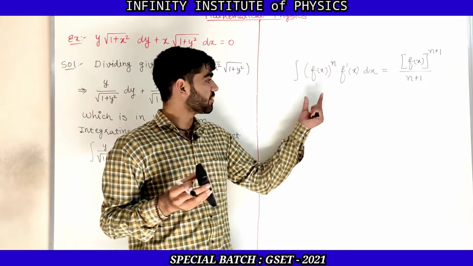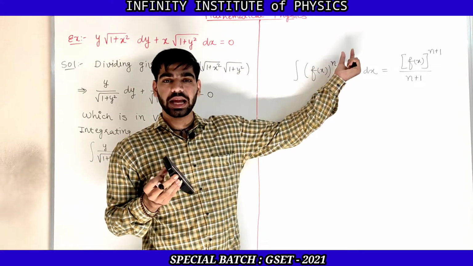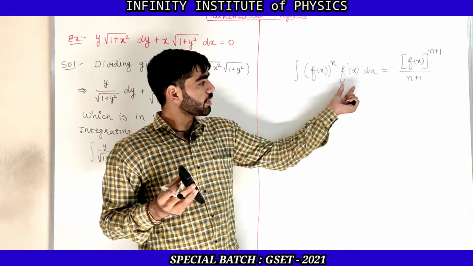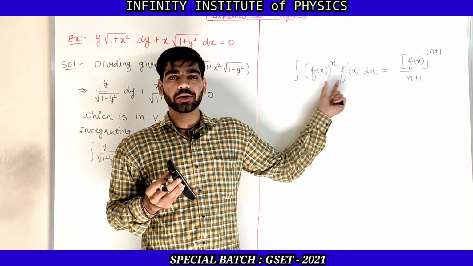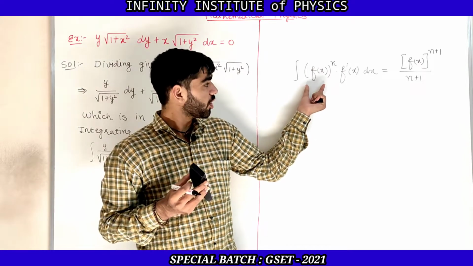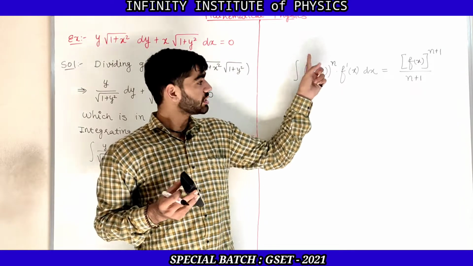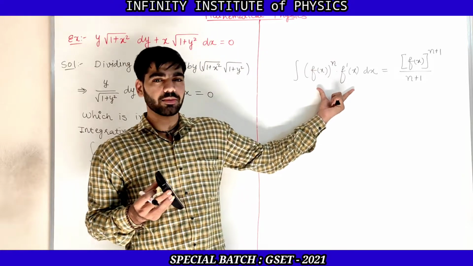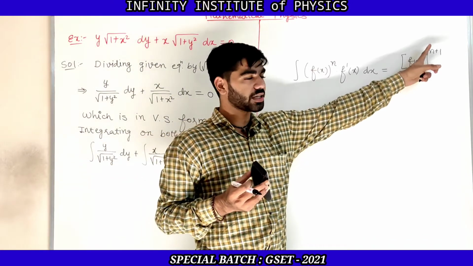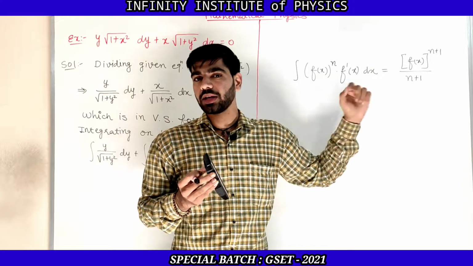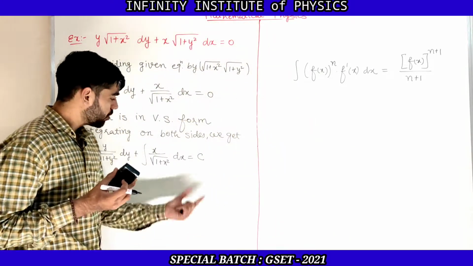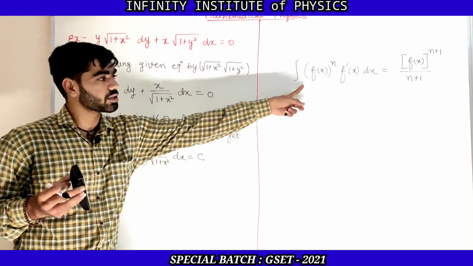That means if you have a function with a power n, multiplied by the derivative of that function, then its integration is f of x raised to n plus 1 upon n plus 1. So now let us write these two integrations in this form.